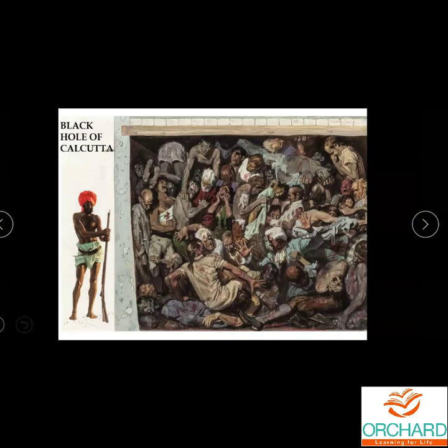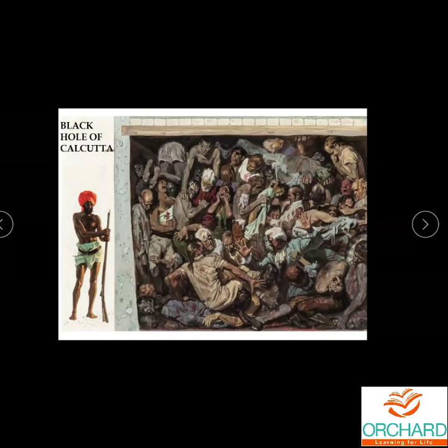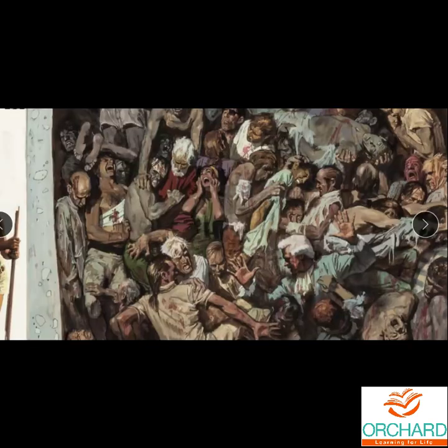Then this is an incident which is called the Black Hole of Calcutta. Or we can say the Black Hole episode. You can see this is not just a picture shown to you for reference. There is no place for them to stand. One above the other, the people were blocked inside a room.